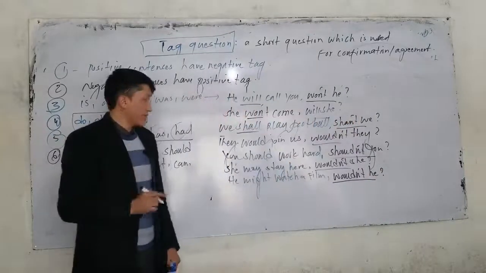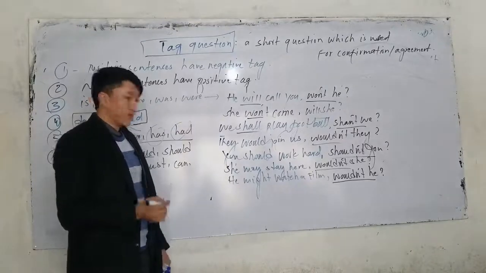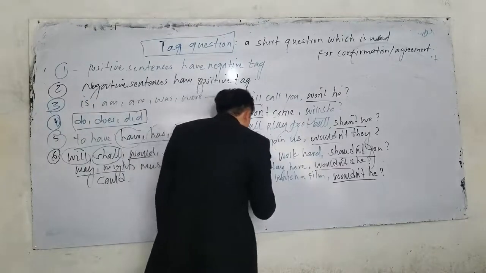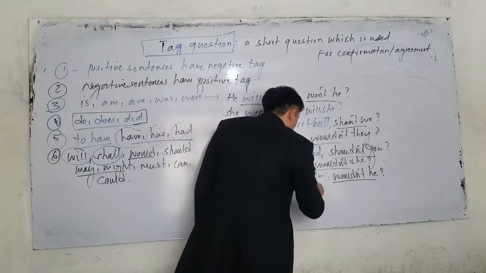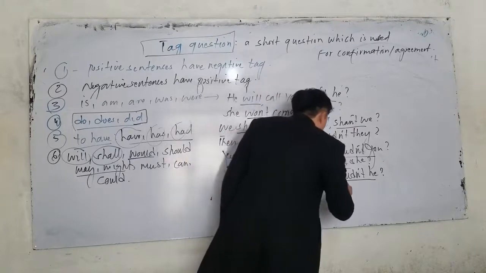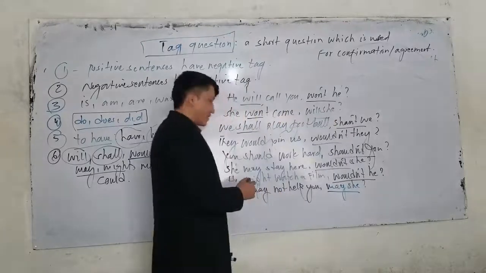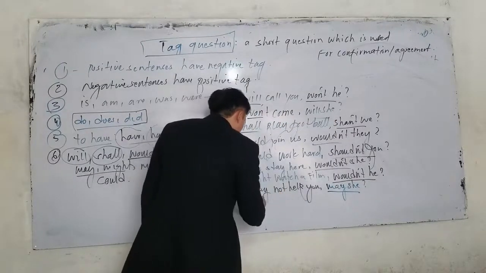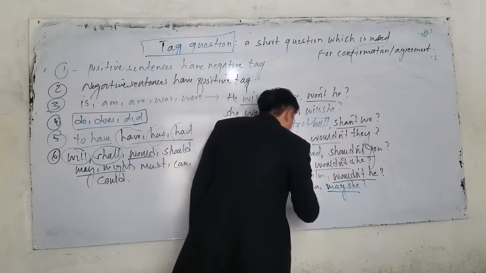Just keep in mind, if we have a negative sentence, the tag question could be might. For example, if I say she may not help you, what is the tag question? She may not help you. The tag question should be may she. Same case with this one. Look, he might not speak.